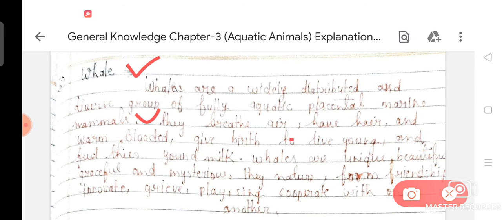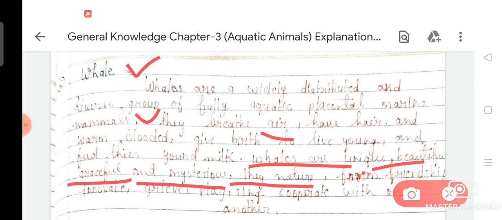They breathe air, have hair, are warm-blooded, give birth to live young, and feed their young milk. Whales are unique, beautiful, graceful, and mysterious. By nature they form friendships, play, sing, and cooperate with one another.